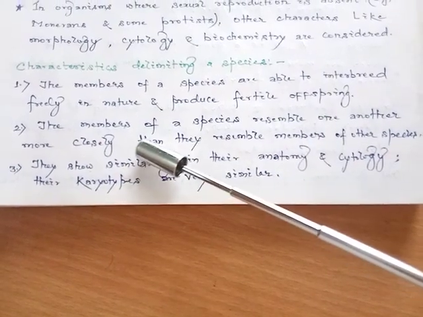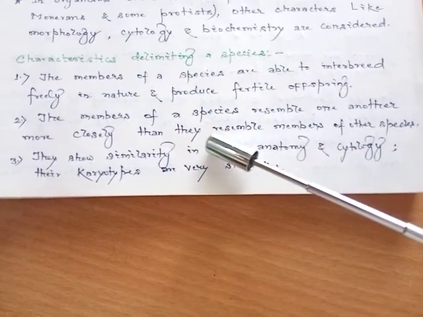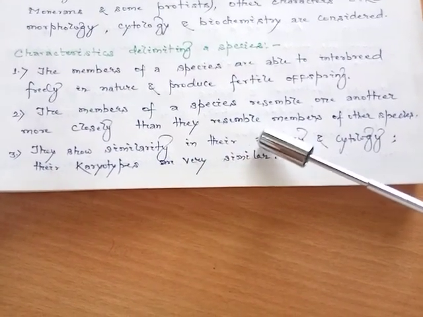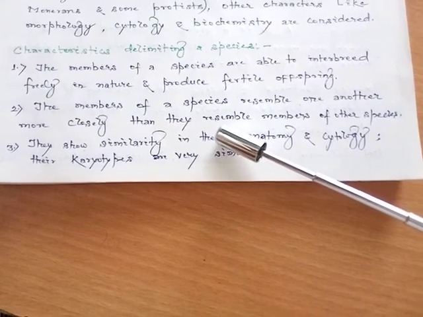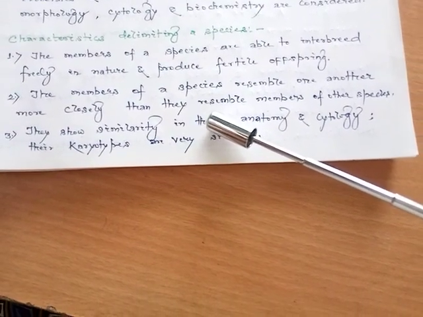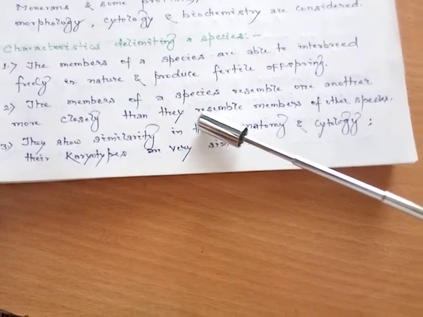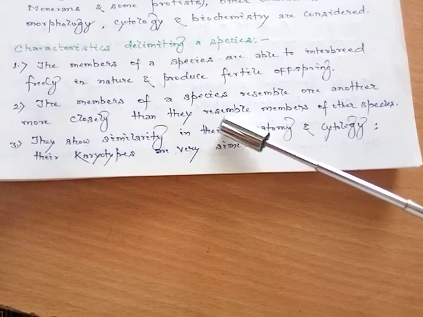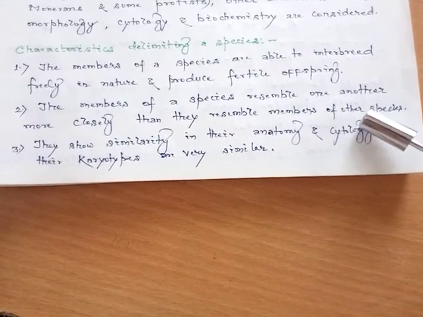The second one, the members of a species resemble one another more closely than they resemble members of other species. So we may observe in nature, if we observe the species of dog, the members of that species resemble one another more closely than they resemble members of other species.